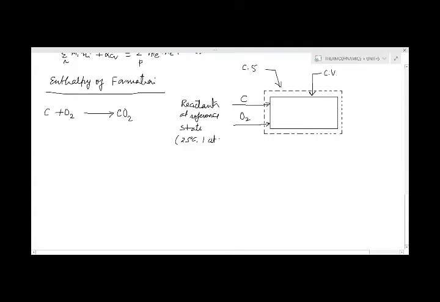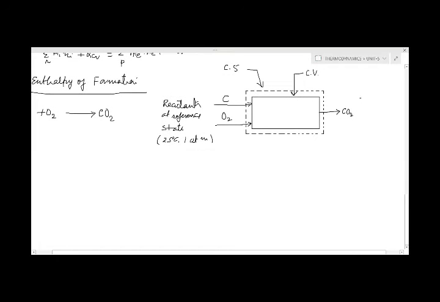Now, by this reaction, it will form the product, carbon dioxide gas, which will also be at the reference state. So reactants and products both are at the reference state, the temperature and pressure conditions are the same: temperature is 25 degrees centigrade, pressure is 1 atm.